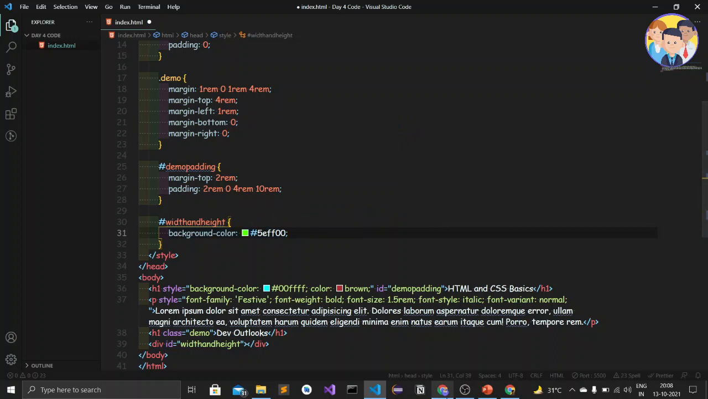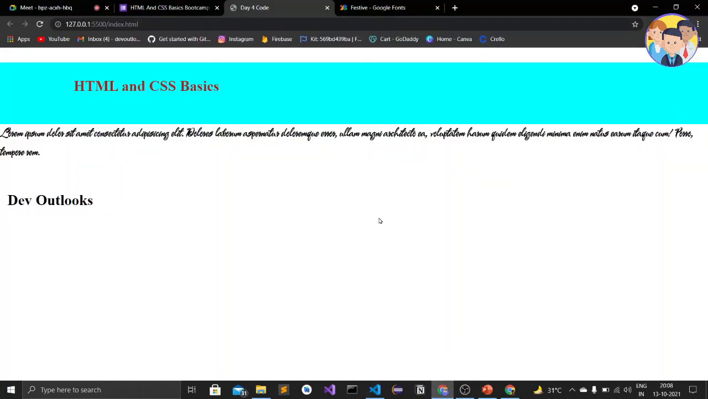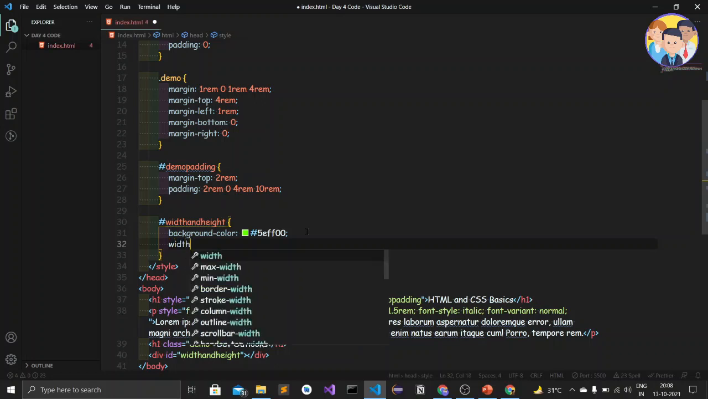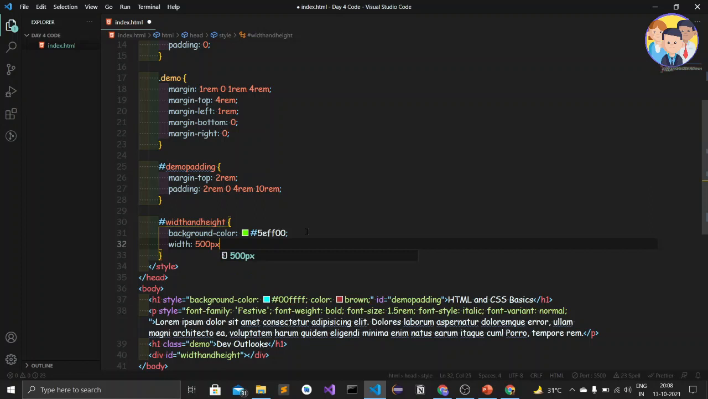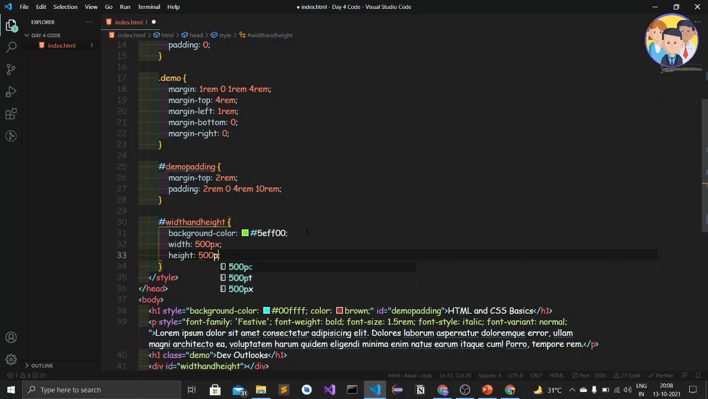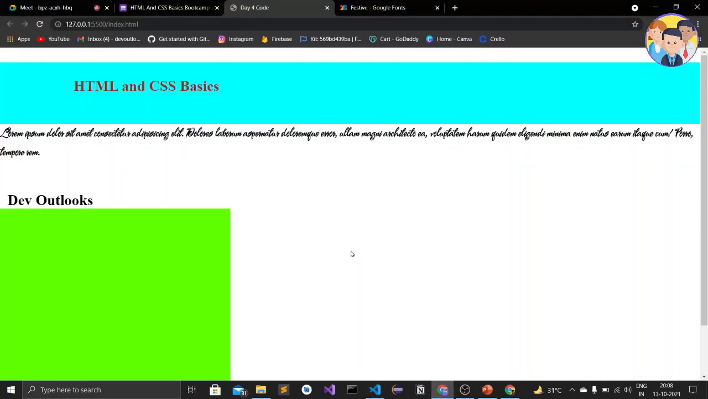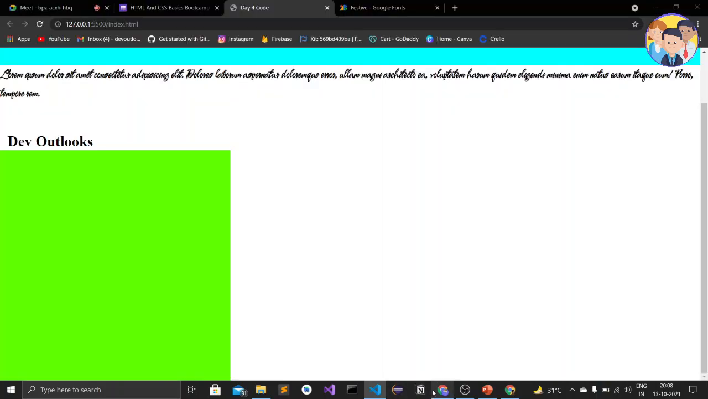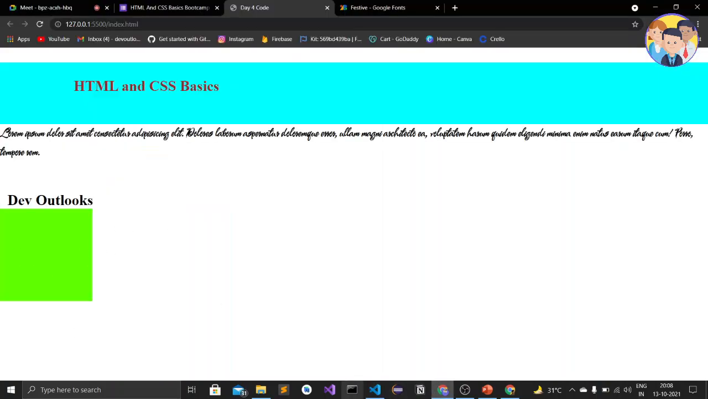Okay, so when I open this, we can't see anything as the width and height are not instructed to the div element. So let's add the width and height. So let's say width as 500 pixel and the height as 500 pixel. Okay, so this will be a square. So let's save it and move to the web browser. Okay, so I got this. Let's make it smaller, 200 pixel, and this also 200 pixel. So let's see it in the web browser. Okay, so this is a little bit smaller.